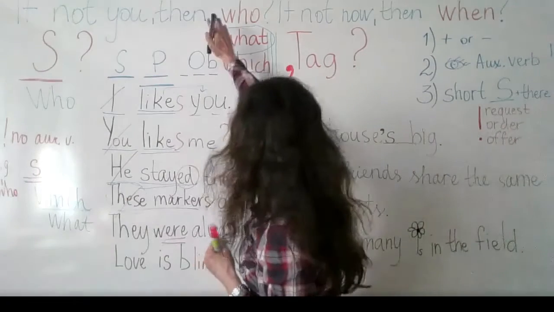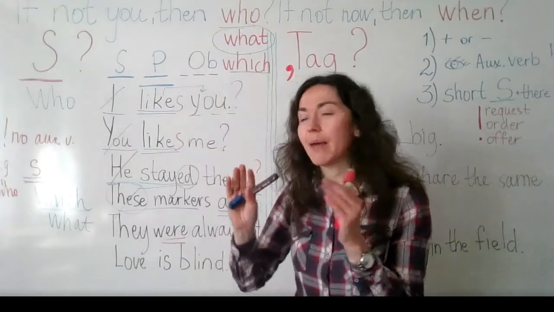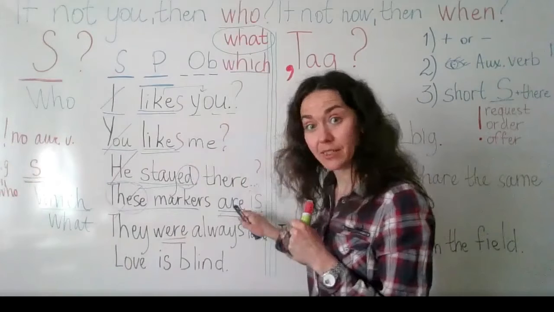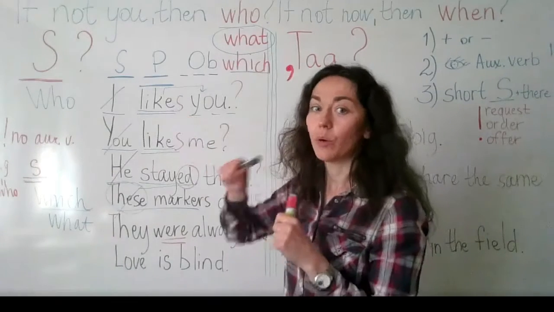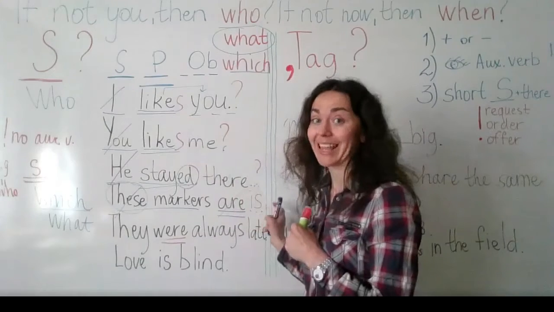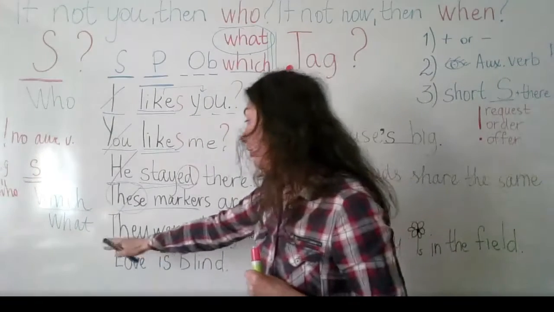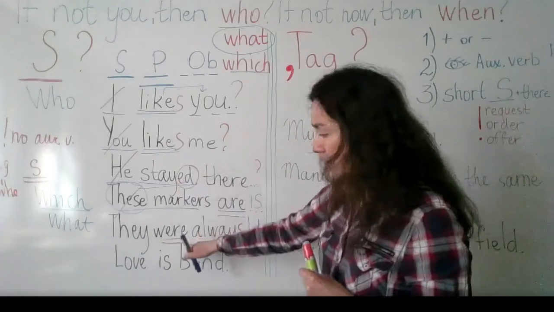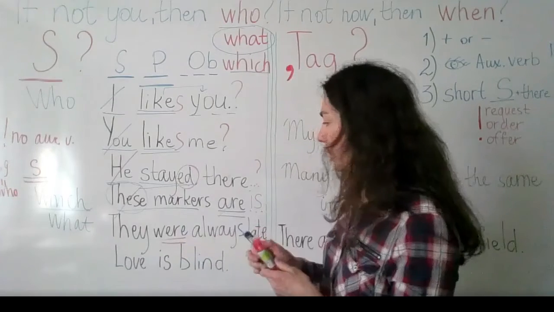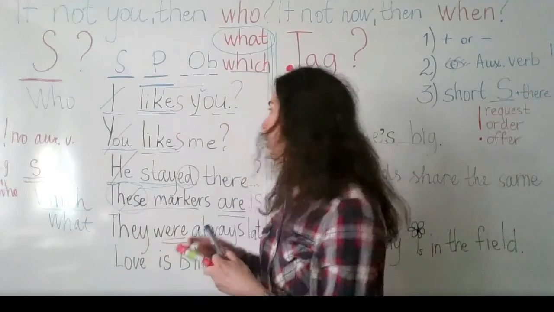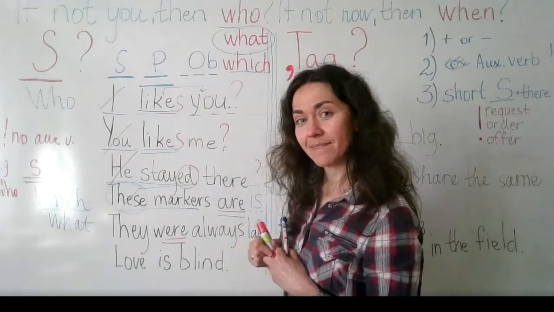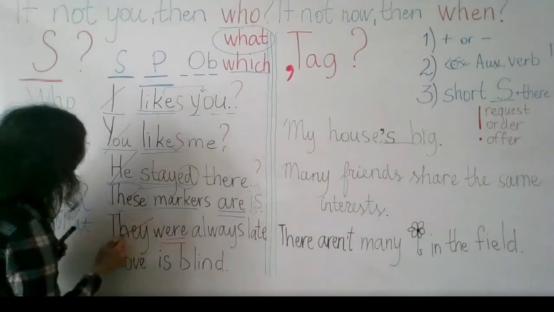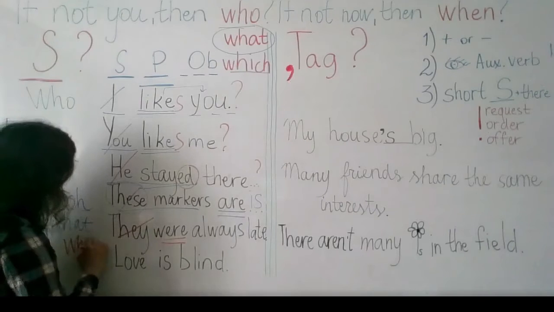So again, after who and what, we treat them as singular. So we think singular as in the present indefinite tense form: here we have are, here we add s, or we change the form so it has s at the end. And then we have another sentence. They were always late. In the past indefinite tense form, we have the be form. Here were, they, people. Which word should we use? Who. Who, very good. So instead of saying they, we write who.